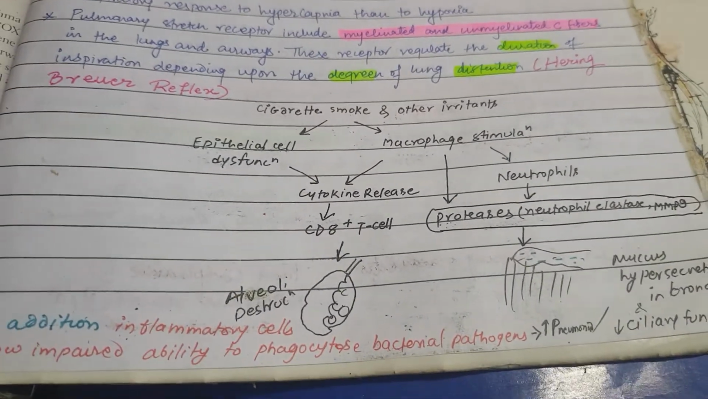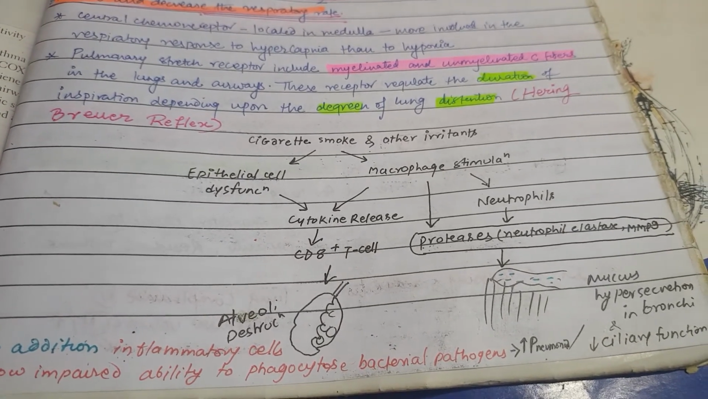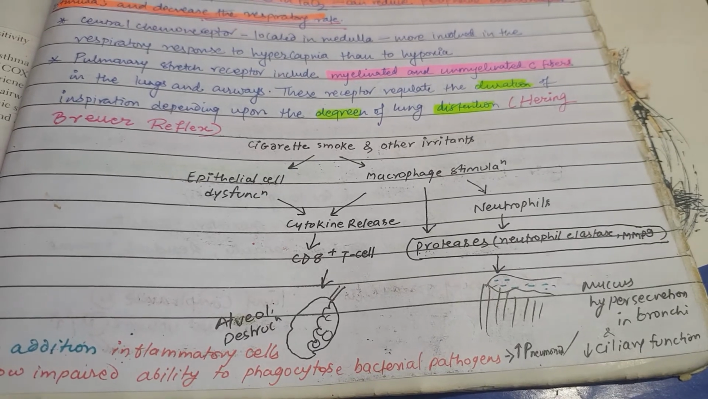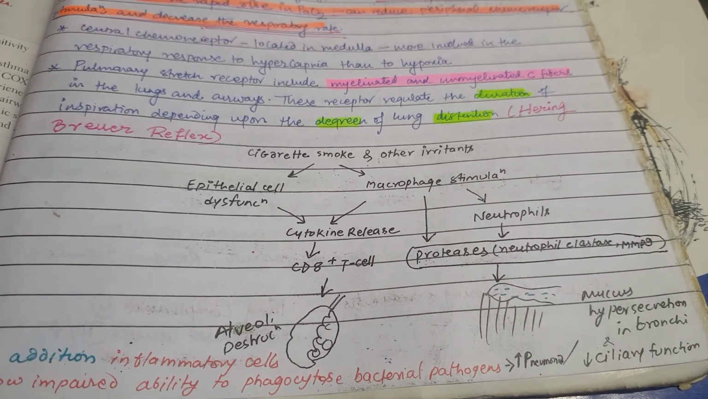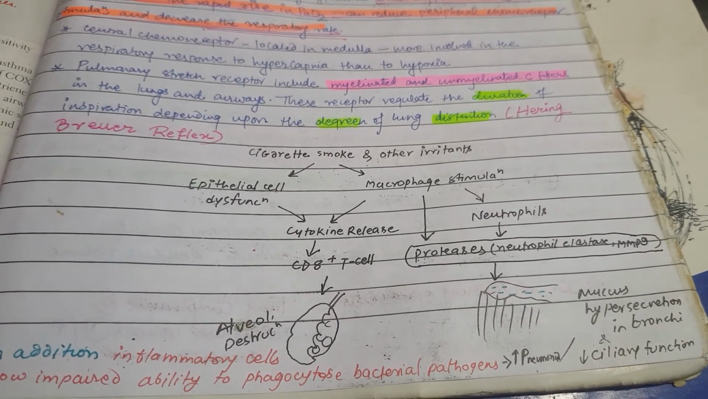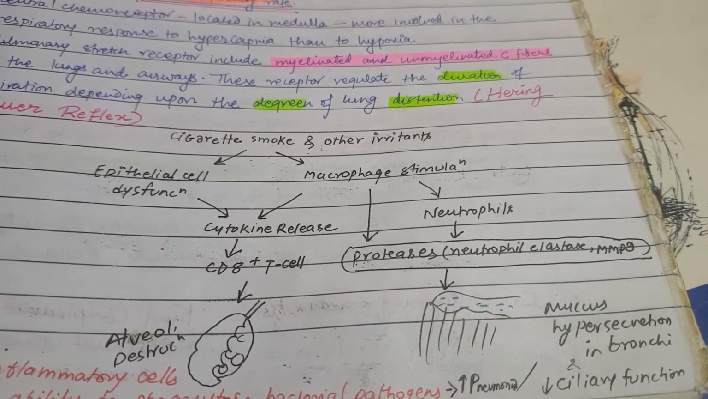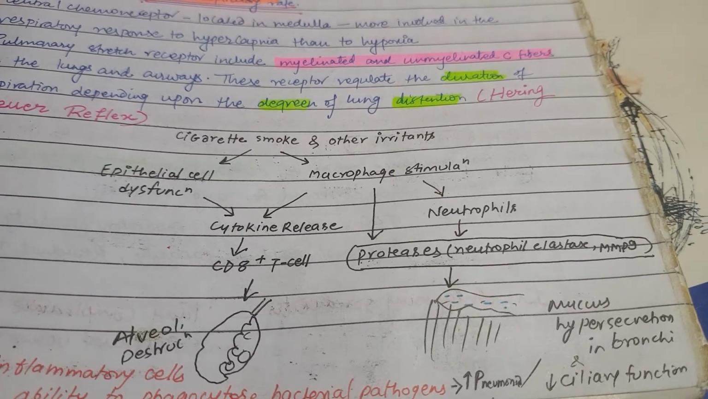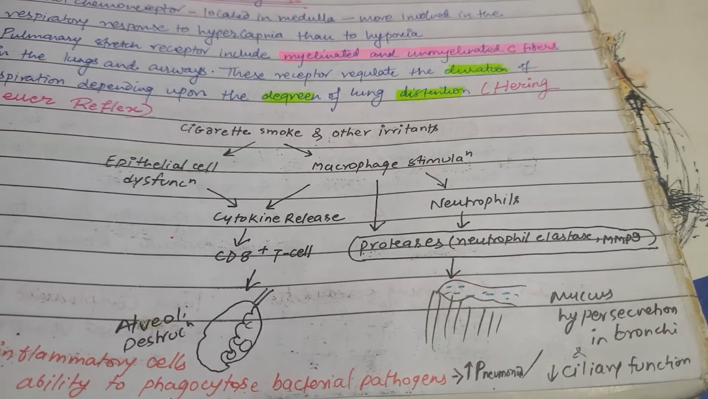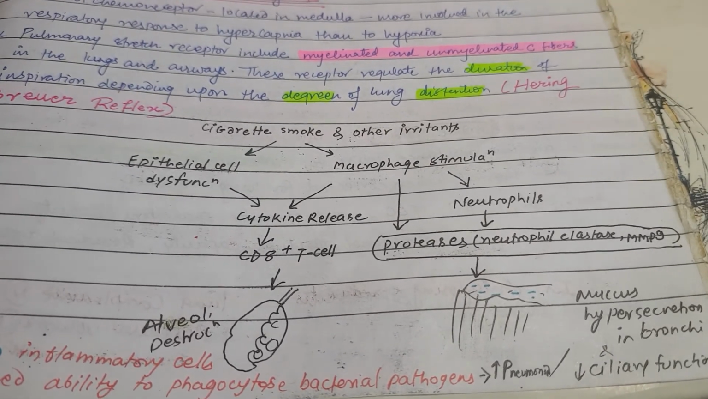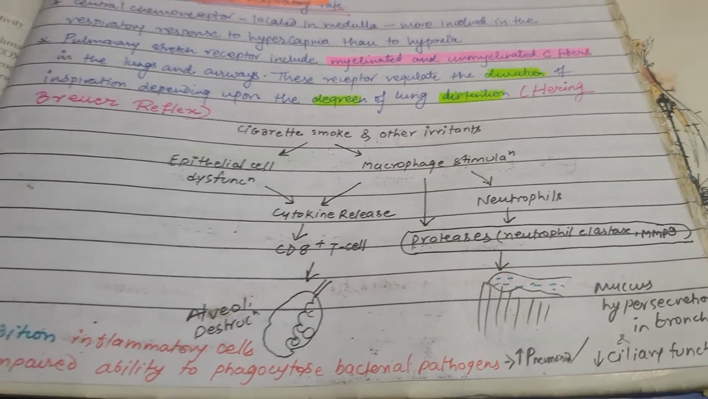Apart from that, I want to add one more thing: cigarette smoke, and how it affects the patient with COPD. It will basically lead to epithelial cell dysfunction and macrophage stimulation. This macrophage stimulation will activate neutrophils, and together, macrophages and neutrophils will produce proteases, neutrophil elastase and matrix metalloproteases. This will lead to mucus hypersecretion and damage. Cytokine release also causes CD8 T cell activation, which can further destroy the alveoli.